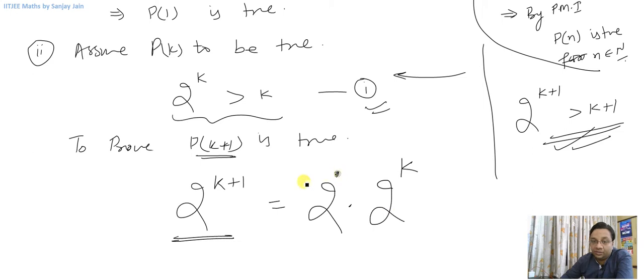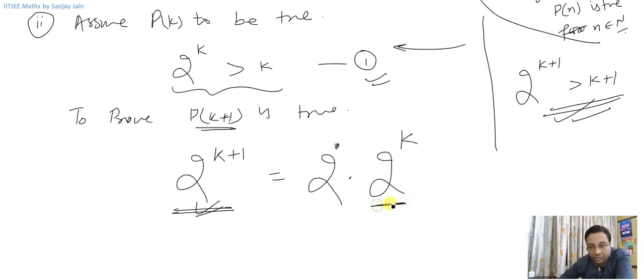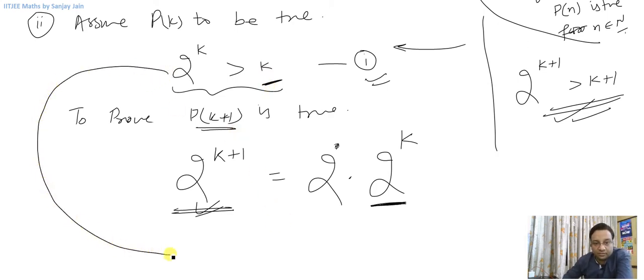So this can be written as 2 into 2 raised to power k. Now you need to observe one thing, that as per equation 1, 2 raised to power k is greater than k, right?